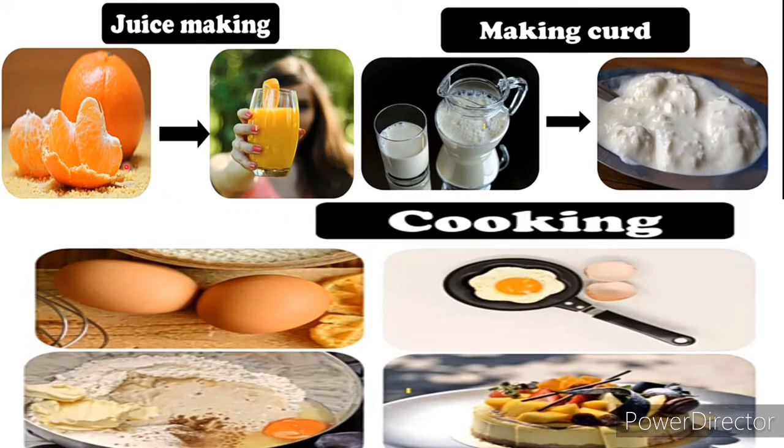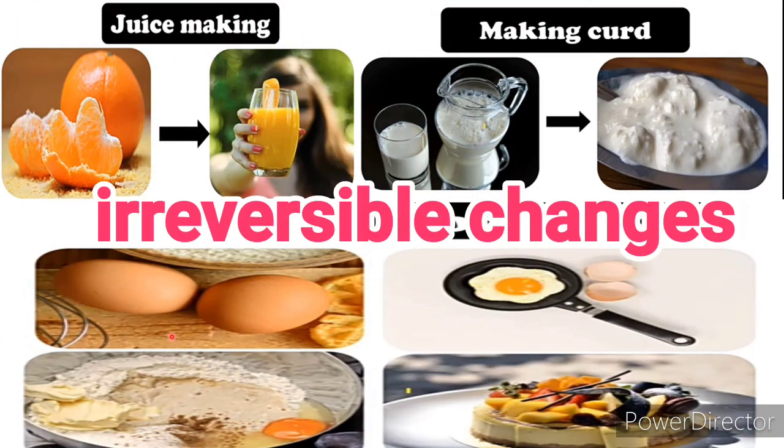Can we get oranges back from orange juice? No, never. We get curd from milk. Can we get milk again from curd? No, never. We have some ingredients and we cook them. After cooking them, can we get the original ingredients back? No. So students, that is an irreversible change.